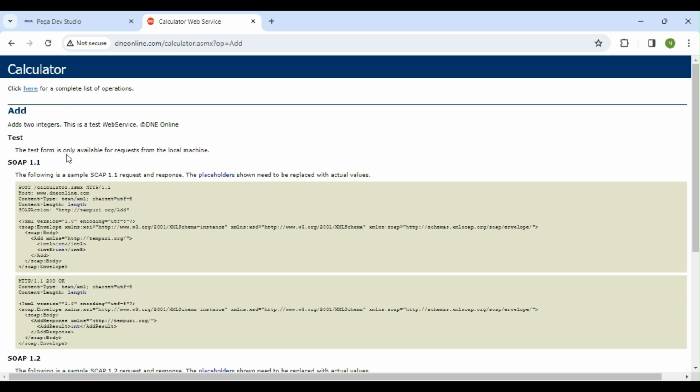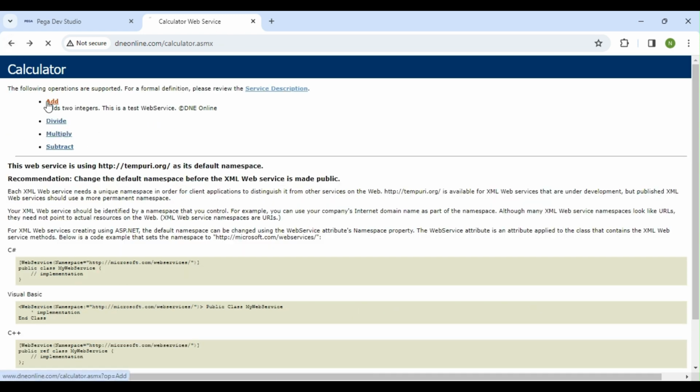Using this URL, the service provides add, divide, multiply, subtract. Whenever we want to connect, for example, if I want to do the addition using the calculator application, I will just send a parameter to the calculator application and it will give the response, the addition of the values.